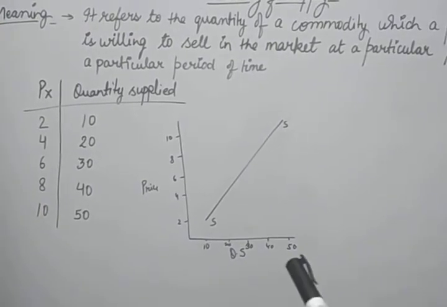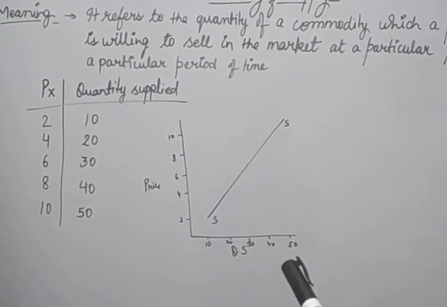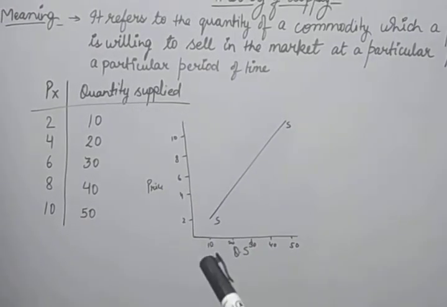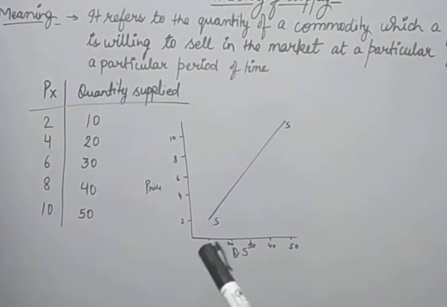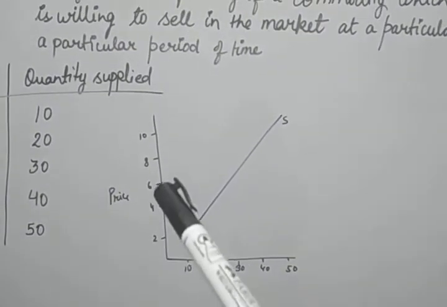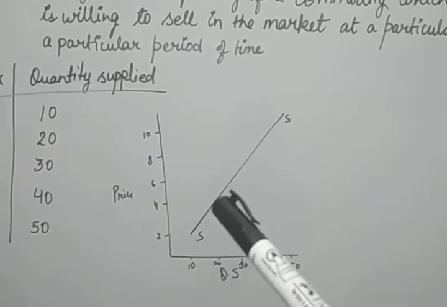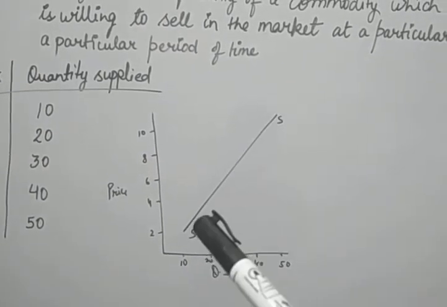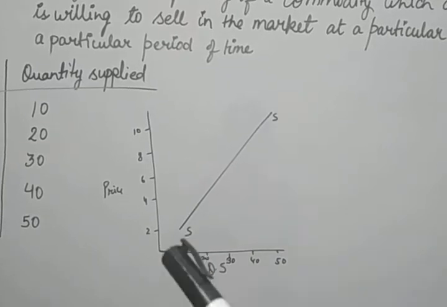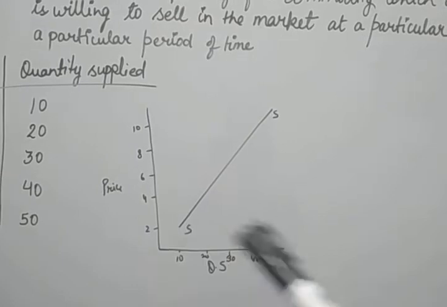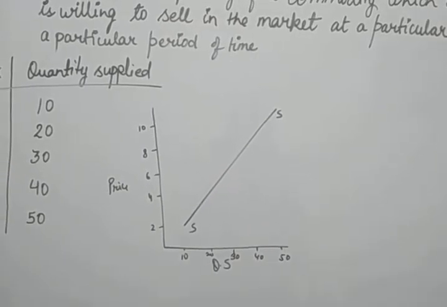First of all, on the x-axis we have taken the quantity supplied, QS, and on the y-axis we have taken the price. Now you can see the quantity supplied 10, 20, 30, 40, 50 we have taken, and the price 2, 4, 6, 8, 10. When we locate these points and join all of them, you will get the supply curve, that is positively sloped. Price increases, quantity also increases; price decreases, so your quantity also decreases.